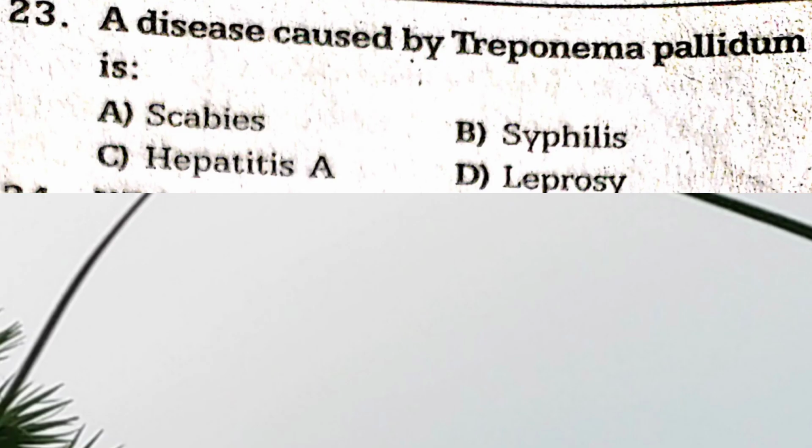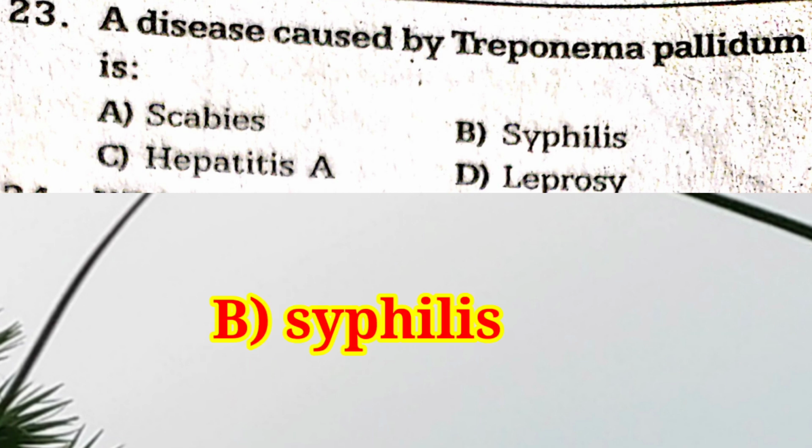Question number 23. A disease caused by Treponema pallidum is dash. Option A, scabies. Option B, syphilis. Option C, hepatitis A. Option D, leprosy. The answer is option B, syphilis.